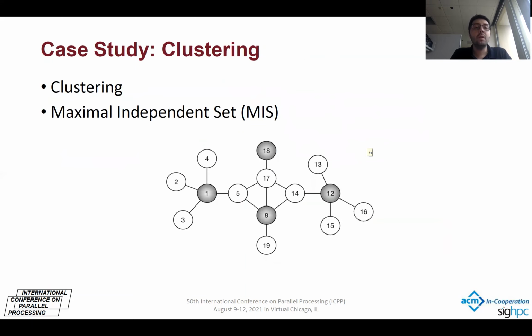We continue with the case study of clustering. For clustering, we use maximum independent set. We build a maximum independent set in the network graph of the system. A maximum independent set, or MIS, is a subset of the vertices of a graph where none of those vertices are neighbors, and besides, they cover all of the vertices.